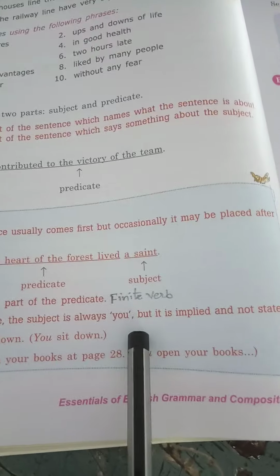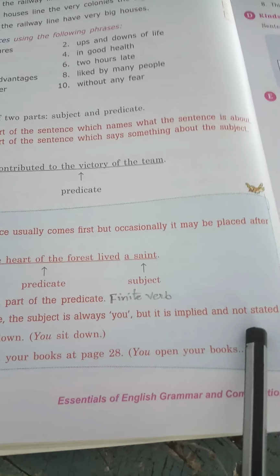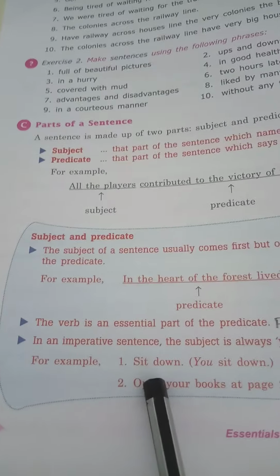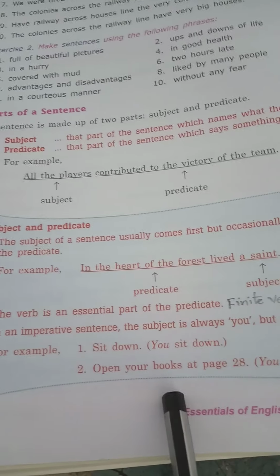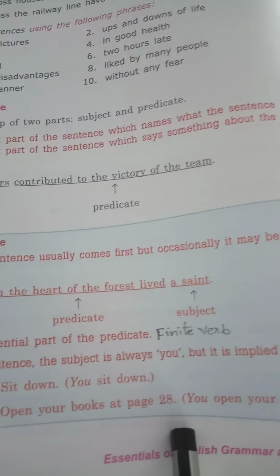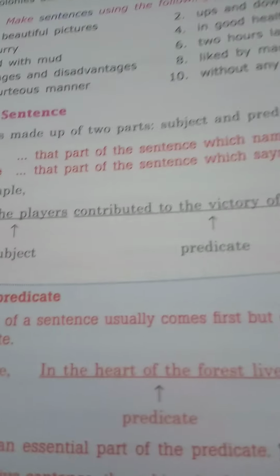In an imperative sentence the subject is always you, but it is implied, not stated. Like, sit down, means who sit down? You sit down. Like, open your book at page number 28. Who will open the book? You. So in an imperative sentence, you is hidden.